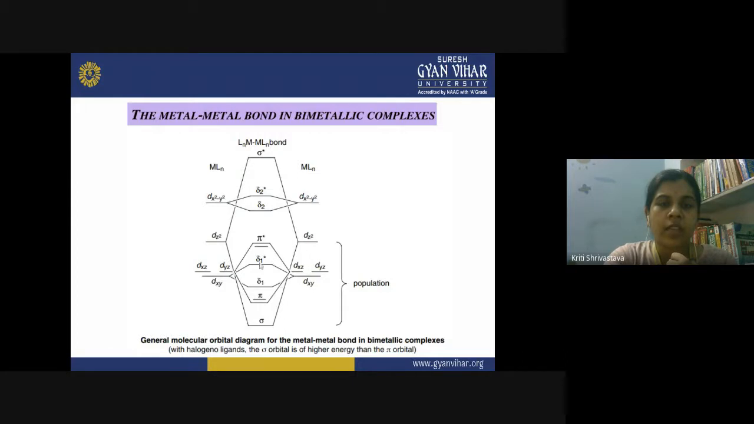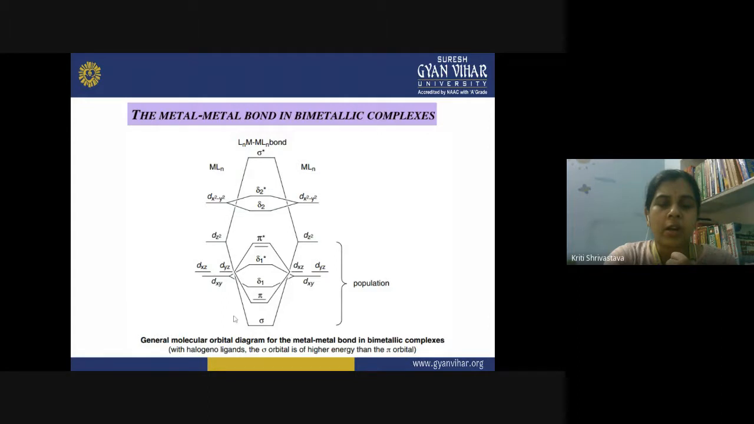Now both of them are weaker interactions. Now dxz and dyz, these orbitals are similar in their energy, and when the sidewise overlapping takes place, you get pi bonding and pi anti-bonding orbitals. So in this manner, you can see this is the way you can draw the molecular orbital diagram.